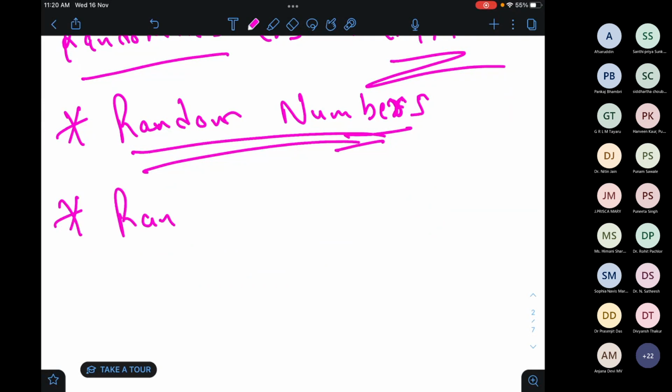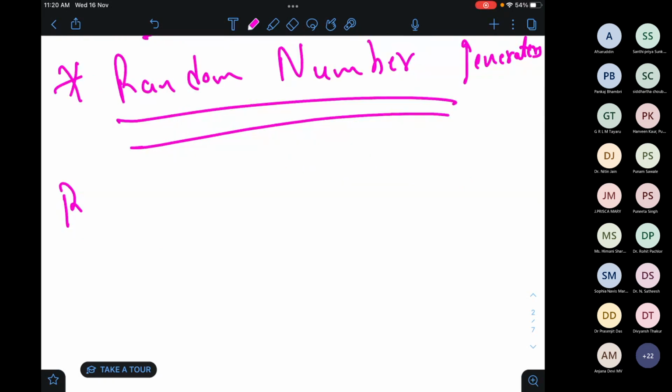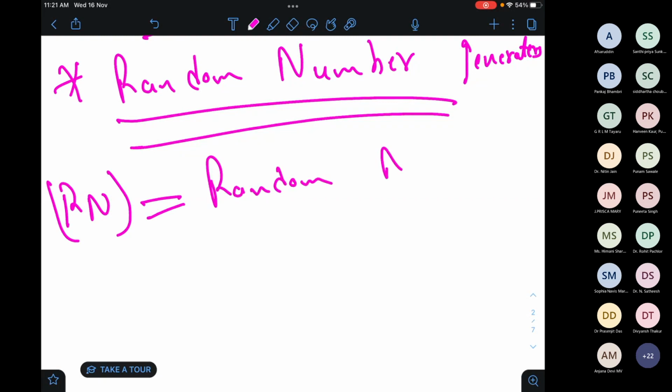What are random number generators? Okay, no problem. So let's start with a random number. What is a random number? Suppose there is one number Rn, that is a random number. When will we call Rn a random number?